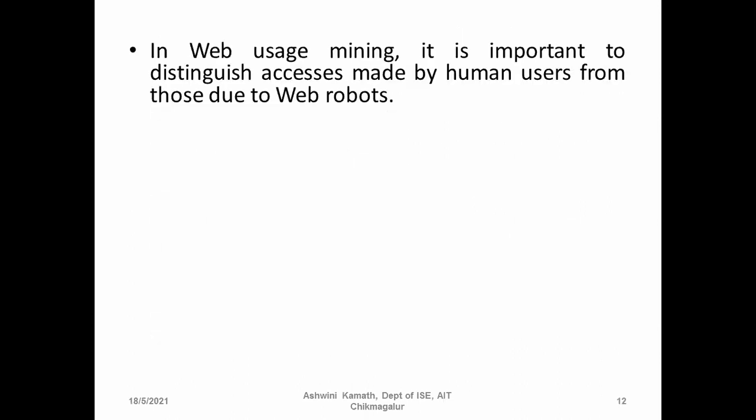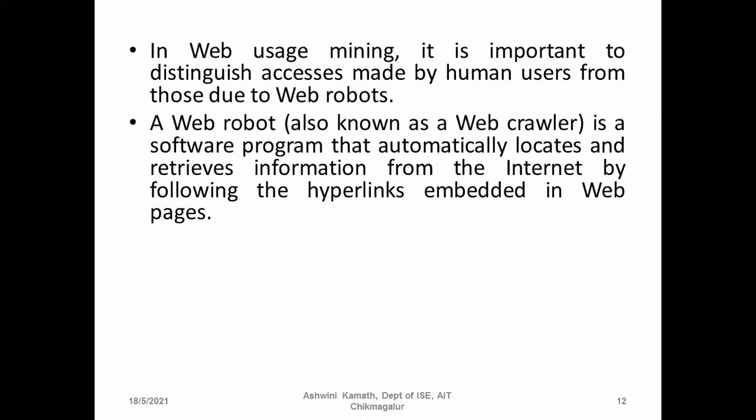In web usage mining, it is important to distinguish accesses made by human users from those due to web robots. So web robots will also be accessing the web page, and human users will also be accessing the web page. But we are not interested in web robots. We are interested in human users who are accessing. We want to check what is the purchasing pattern of human users. A web robot, usually known as a web crawler, is a software program that automatically locates and retrieves information from the internet by following the hyperlinks included in the web pages.